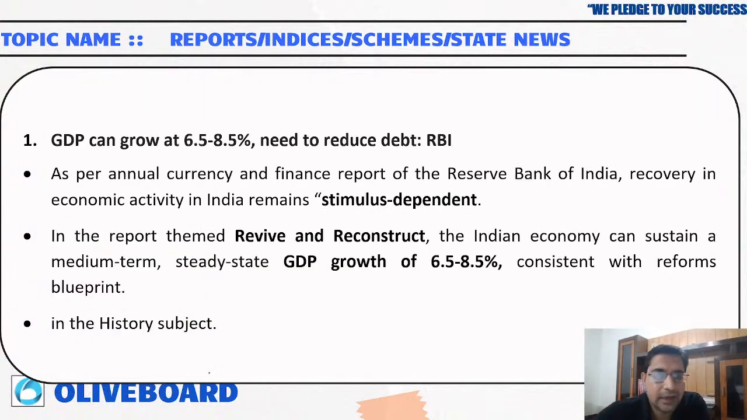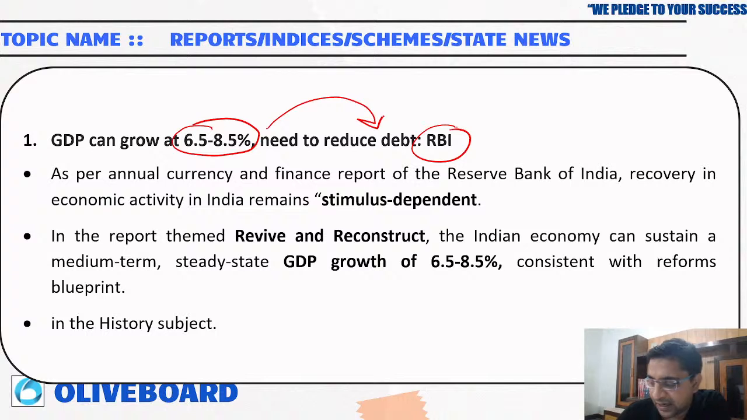Then, as per the RBI, GDP can grow at 6.5 to 8.5% and we need to reduce the debt. If we reduce the debt, we can grow by 6.5 to 8.5%.